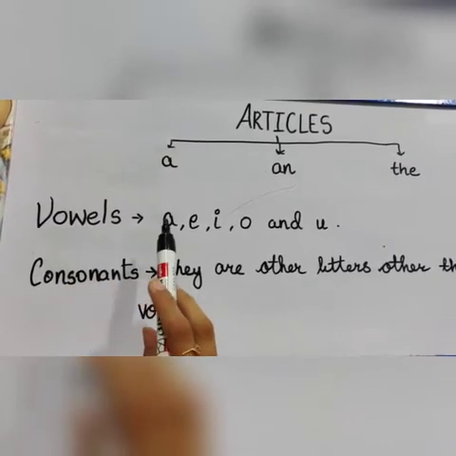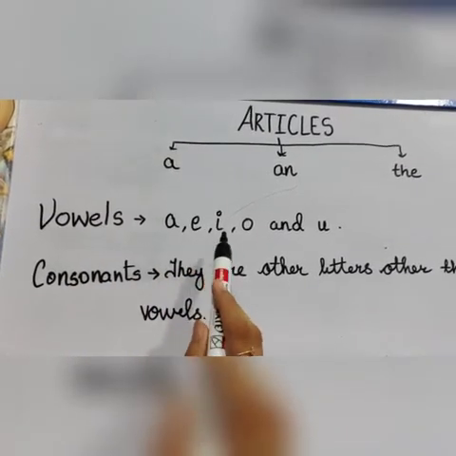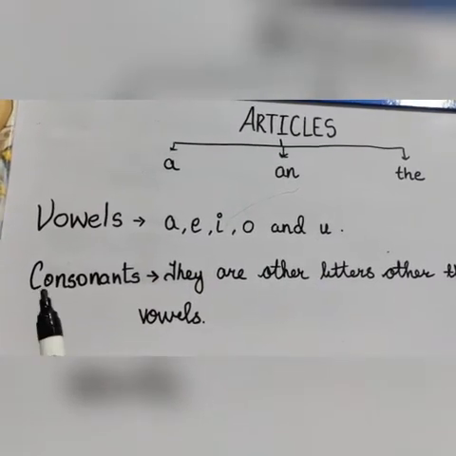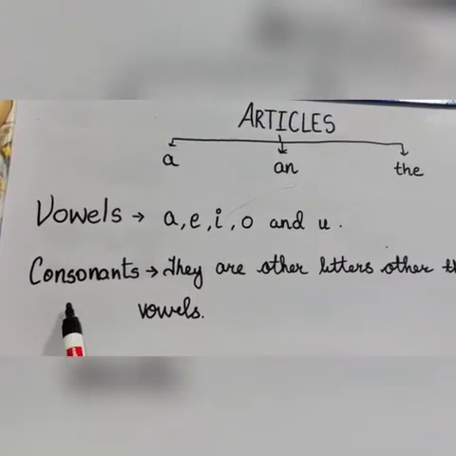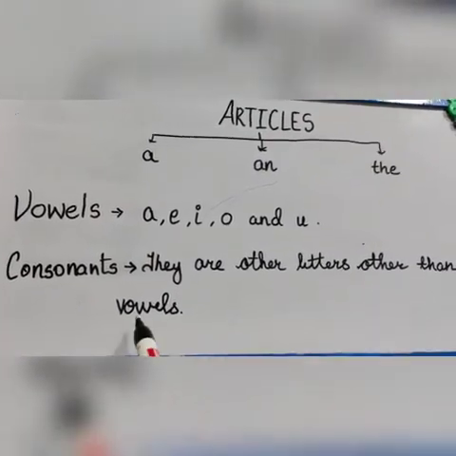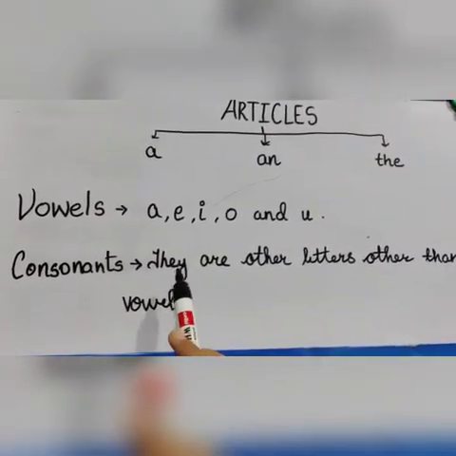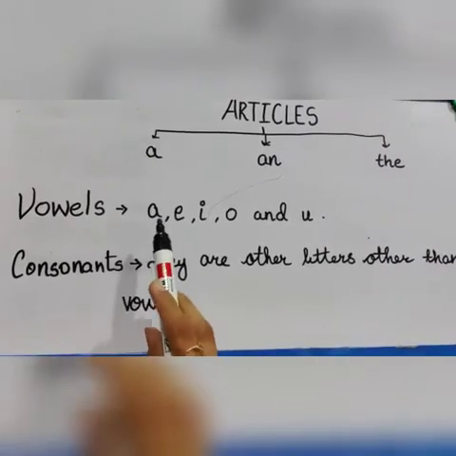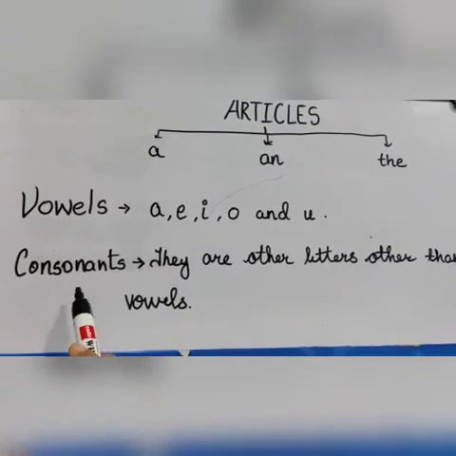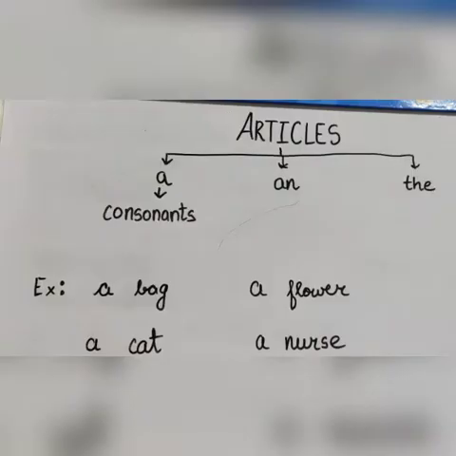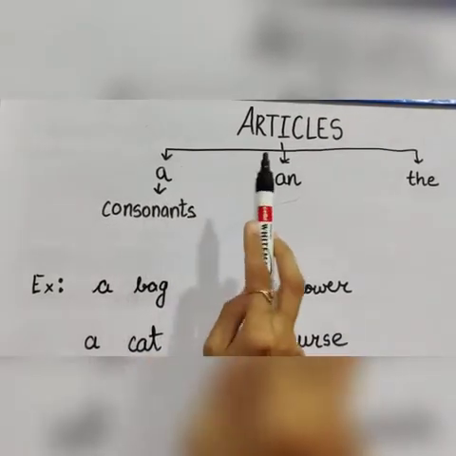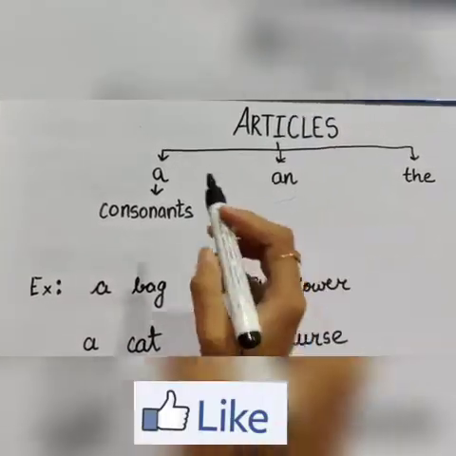Vowels are the letters A, E, I, O, and U. These are the vowels. And what are consonants? They are the letters other than vowels. So, in the alphabet, other than A, E, I, O, U, all the letters are consonants. Now let us see when we use these articles in a sentence.